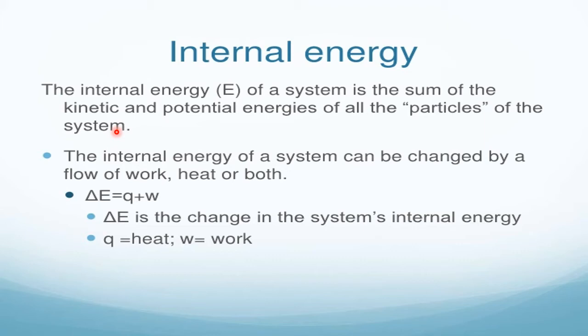Different types of energies are there, but the total energy of the entire mass, which includes every atom or molecule, is called the internal energy of that system. How much it is, we don't know. I can't say how much internal energy is there with a particular system.